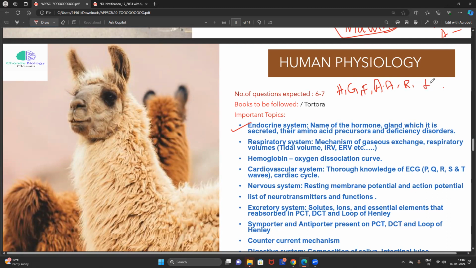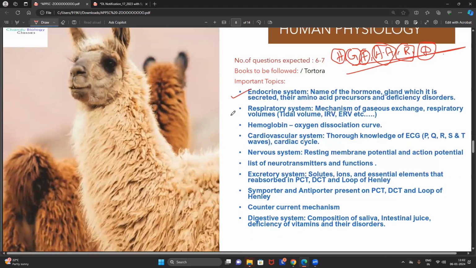Then finally, diseases related to it. My friends, apart from this, there is no other way a question will come. Those are: name of the hormone, gland of release, functions, amino acid precursor, regulatory mechanisms, and associated diseases.